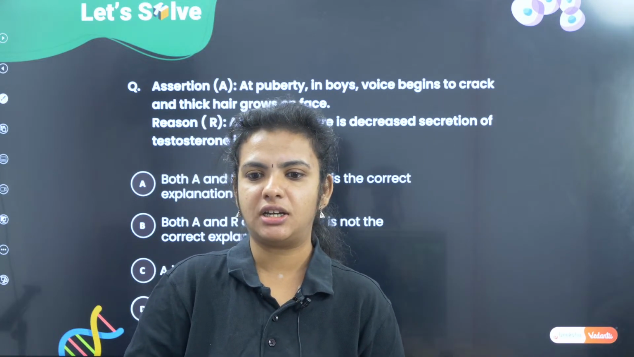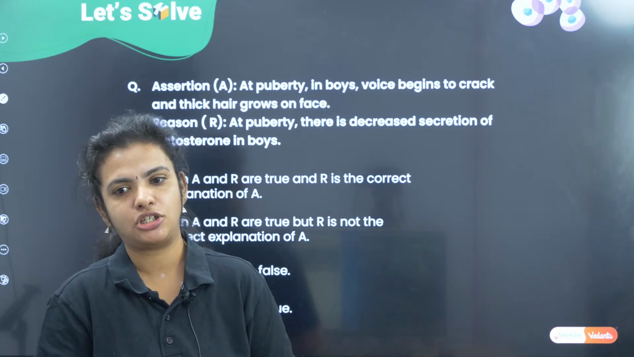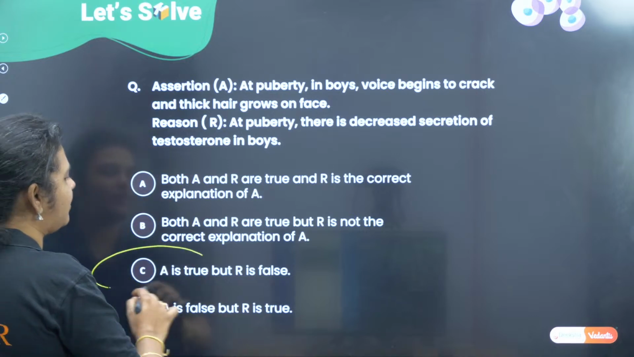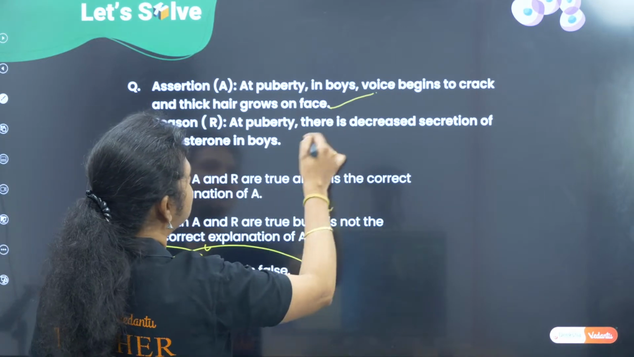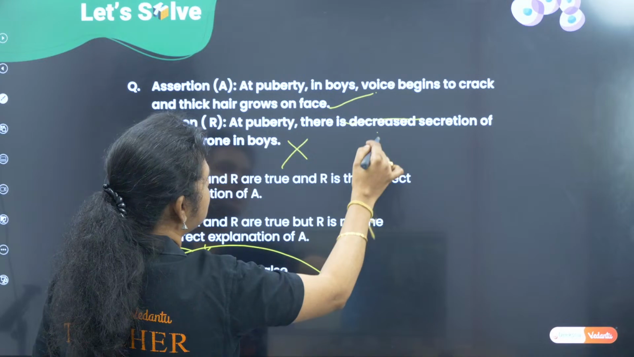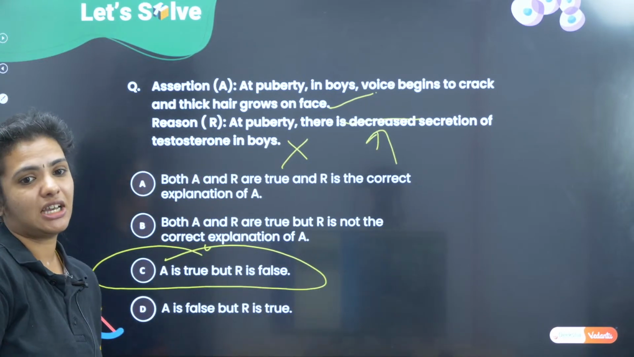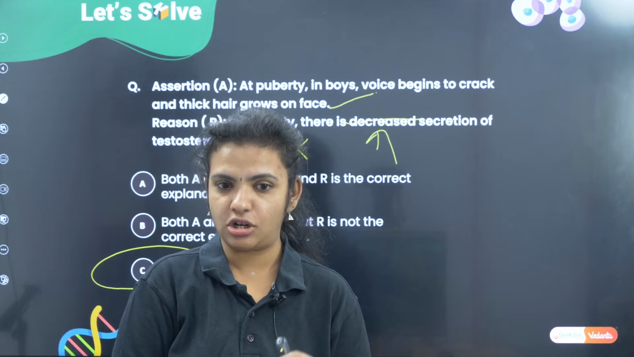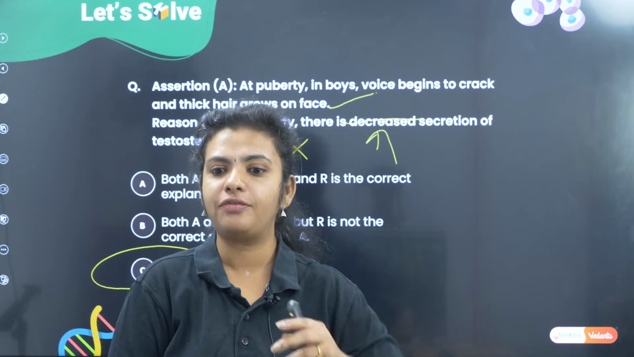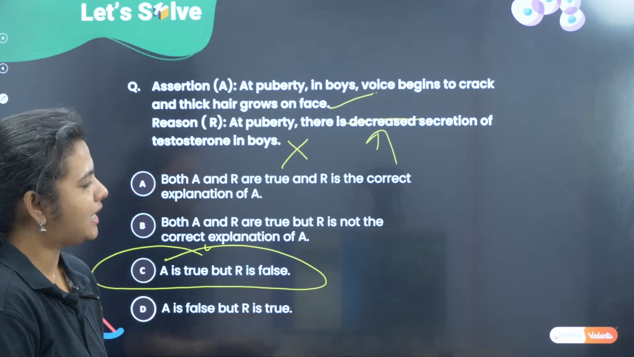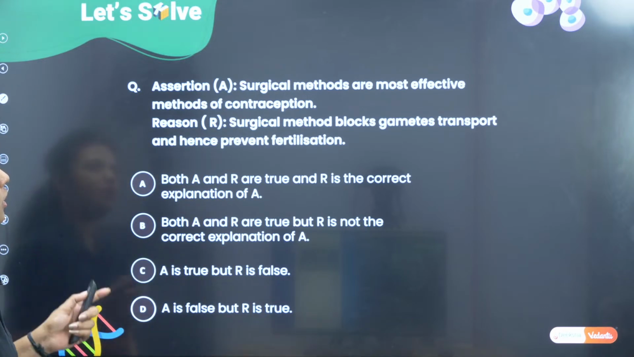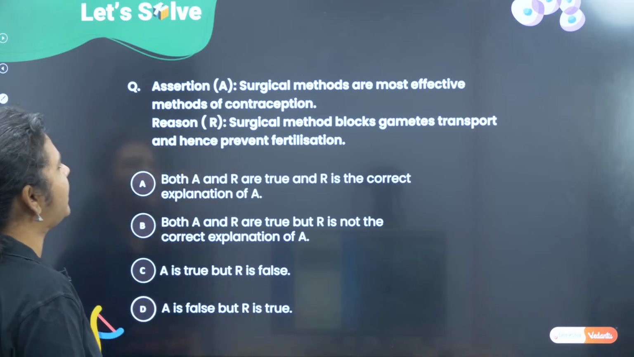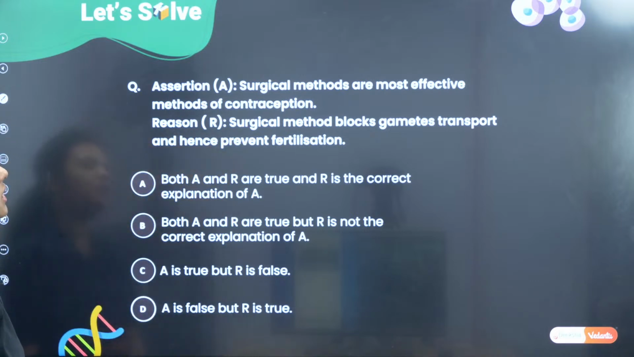Danush has given the answer, Netra, Litin, yes, Harshvardhan, all of them have given the correct answer. So, it is option C where the assertion is true, reason is false because it is not decreased, it is going to be increased secretion of testosterone, and this increased secretion of testosterone is responsible for the formation of secondary sexual characters.